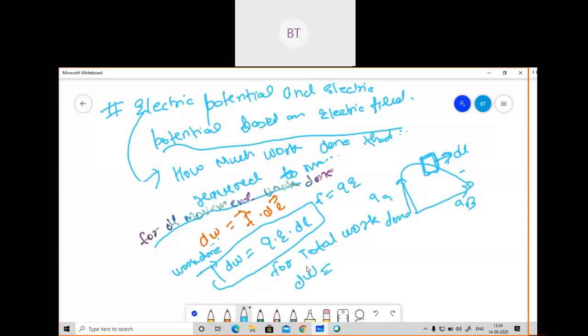If I have to calculate for, yes, we will do integration, absolutely. Yeah, very good. We will do integration and we will put the limit. The lower limit will be A, that is RA, and the upper limit will be B, because we wanted to move from A to B.